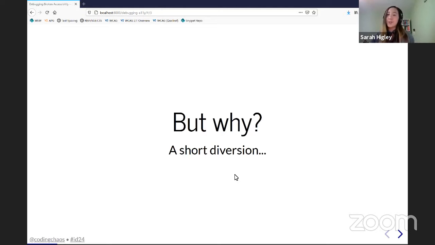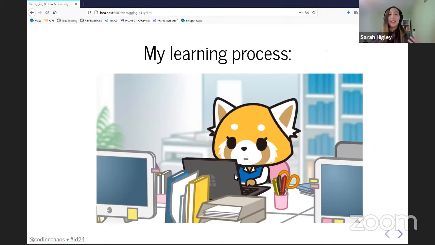And this was also true for learning accessibility even after that, because it's often the case that there's only one accessibility person in a company. And I work for Microsoft now, so that's not the case for me anymore. But I didn't always work for Microsoft. And while I was learning accessibility, I was still the only person who was working on accessibility within the places I worked. So I still didn't have anyone to ask for help. And I know that's not an unusual situation to be in, unfortunately. So my learning process was often very lonely and very stressful, and I don't recommend it.